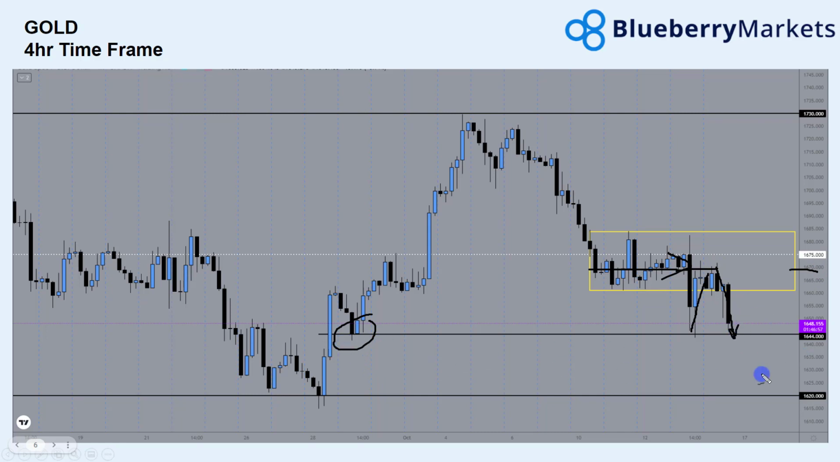I think if we can trade through these lows, the next stop should be 1620 for gold. Recent history has shown us that when the Fed need to hike rates aggressively, gold prices fall. So expecting that to continue, gold prices should continue to move lower as well.